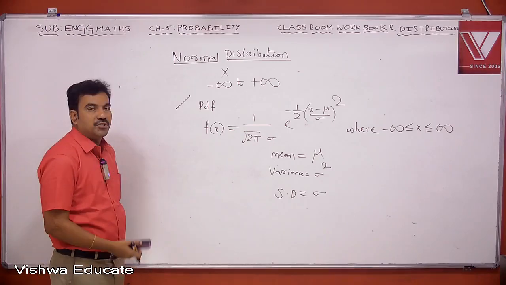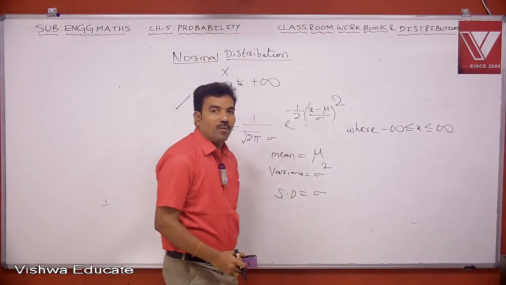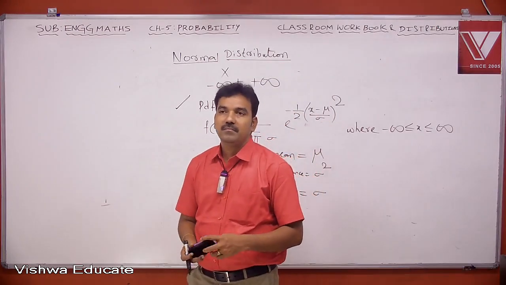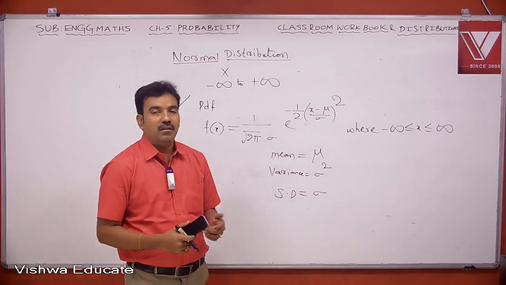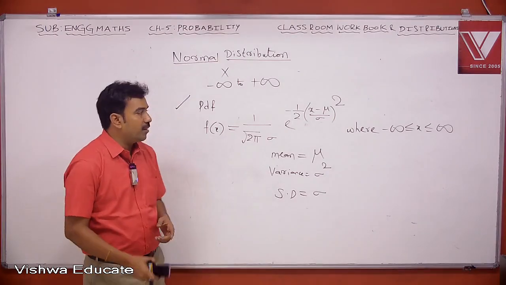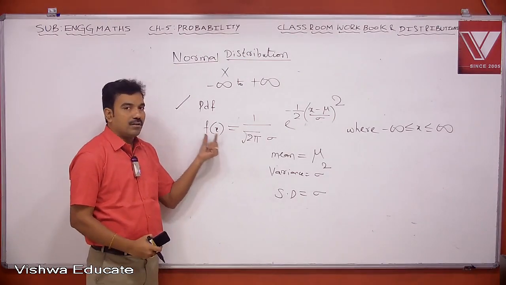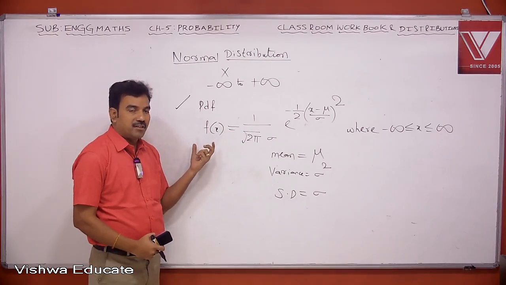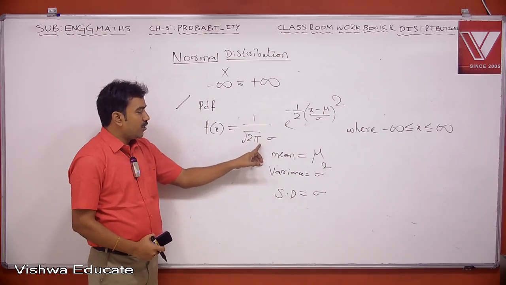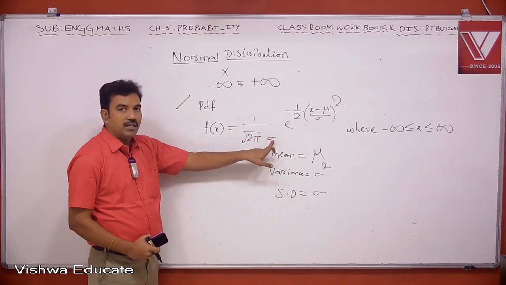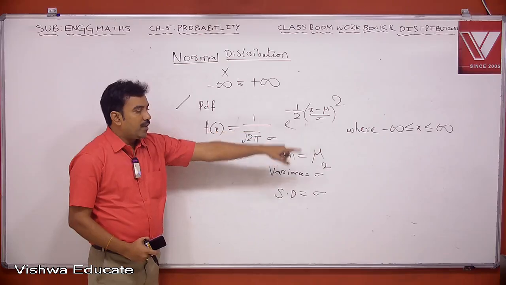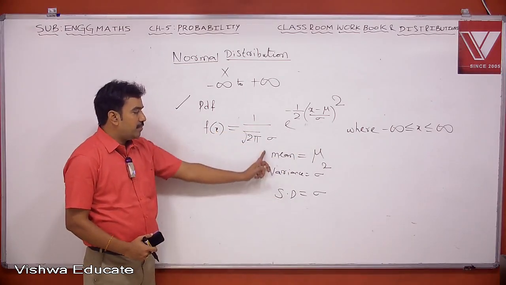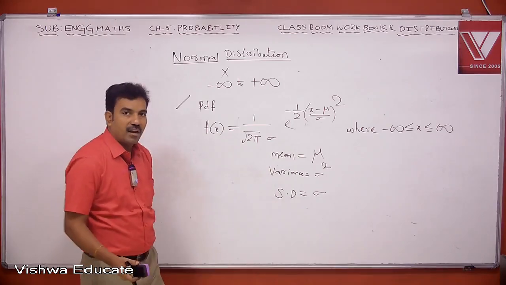In normal distribution, the PDF is given by f of x equal to 1 by square root of 2 pi into sigma into this, where minus infinity less than or equal to x less than or equal to infinity, and mean value, variance, standard deviation, like this.